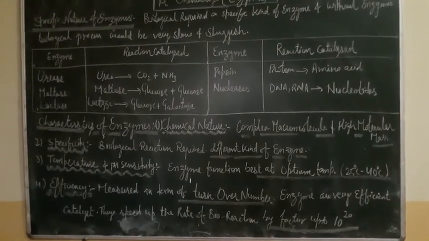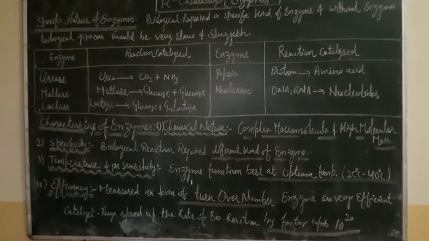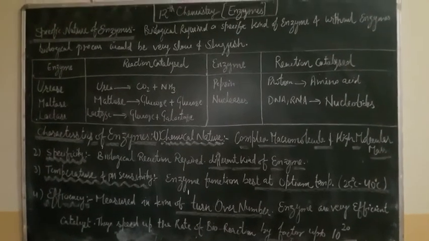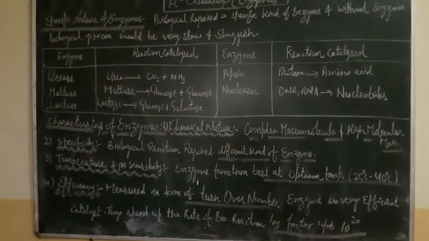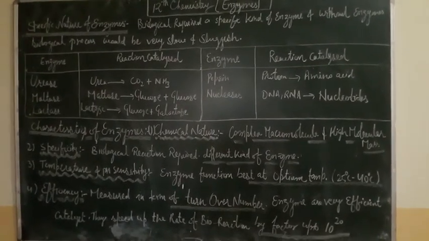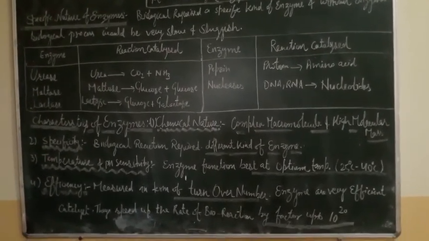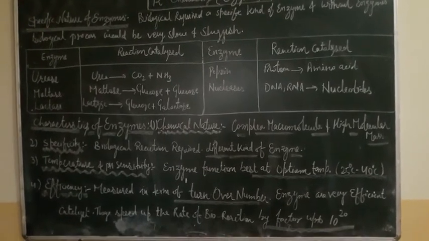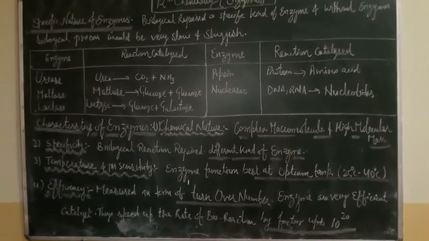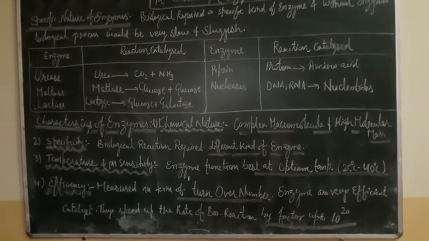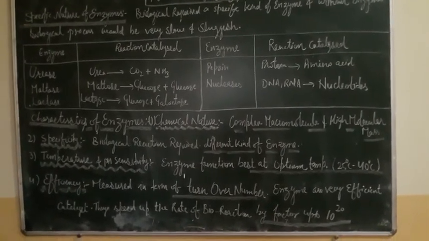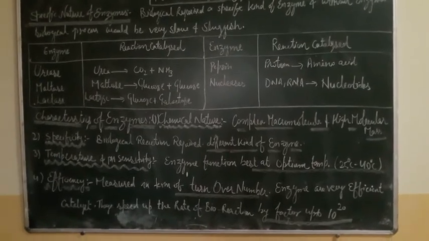The fourth point is efficiency. Here the efficiency is measured in terms of turnover number. How many turnovers you get indicates the efficiency of the enzyme. The turnover number refers to the number of molecules of substance acted upon by one molecule of enzyme per minute.